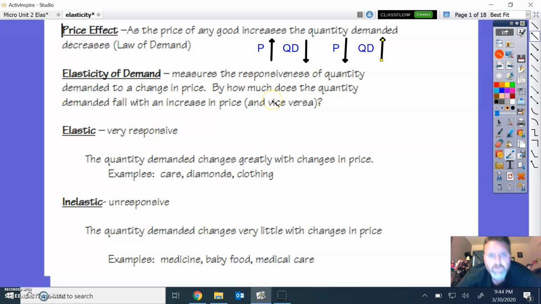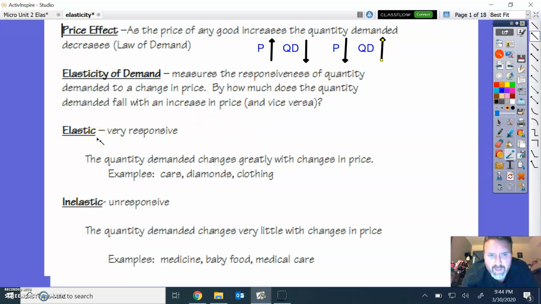So the focus for today is how responsive is quantity demanded to a change in price? Meaning, if the price goes up by $1, does the quantity demanded go down by a lot, a little? We'll see what happens. So the question is, by how much does the quantity demanded fall with an increase in price and vice versa?